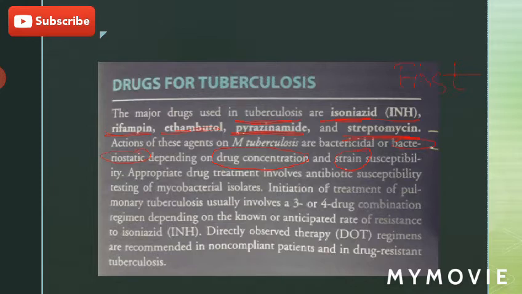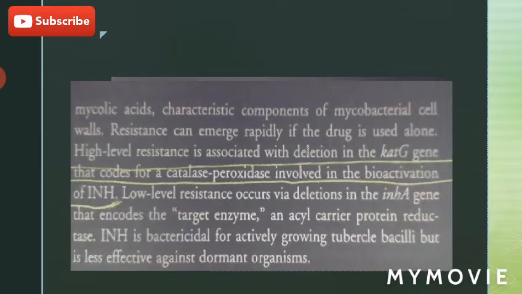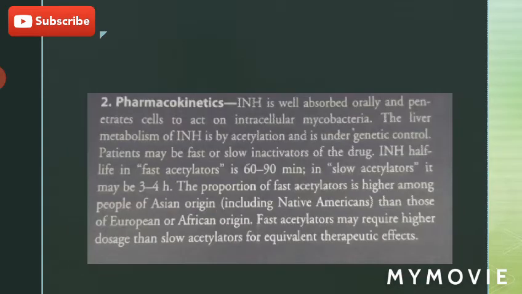The appropriate drug treatment involves antibiotic susceptibility testing of mycobacterial isolates. Initiation of the treatment of pulmonary tuberculosis usually involves a 3 or 4 drug combination regimen. We will discuss this combination regimen. DOT, or directly observed therapy regimens, are recommended in non-compliant patients. For the people who hesitate to take the drugs, we use the directly observed therapy regimens. Now we will discuss the drugs.